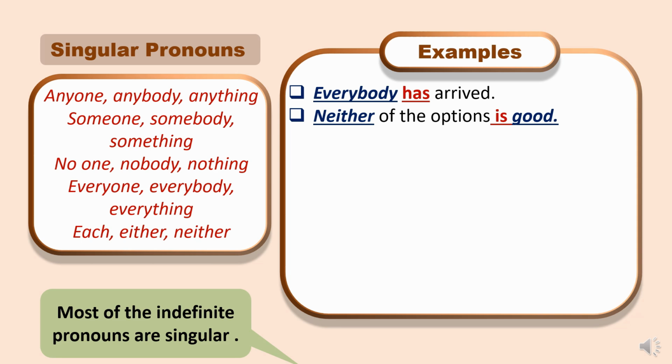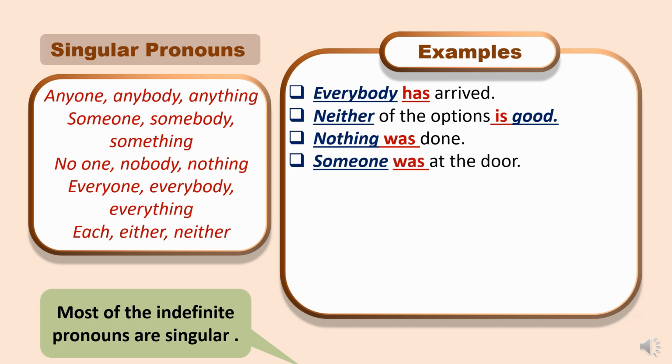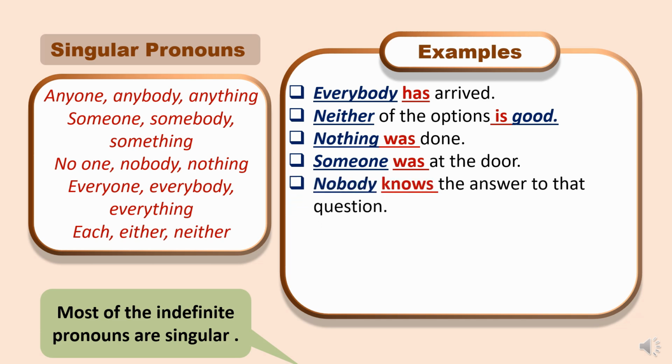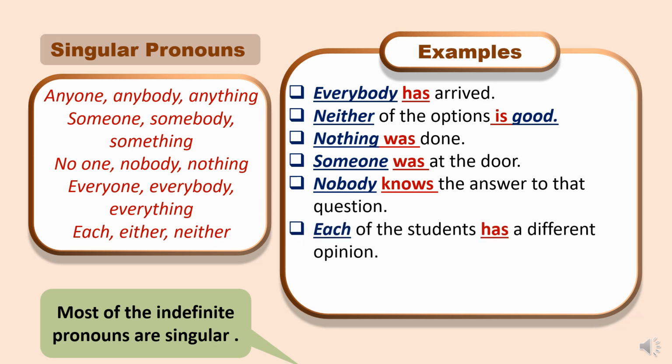Neither of the options is good. Neither means not this one and not that one. So it is singular. Nothing was done. Nothing means zero, things exist, and zero is definitely singular. Someone was at the door uses the singular indefinite pronoun requiring the singular verb was. Nobody knows the answer to that question. Not a single person knows. That is why we use singular knows.